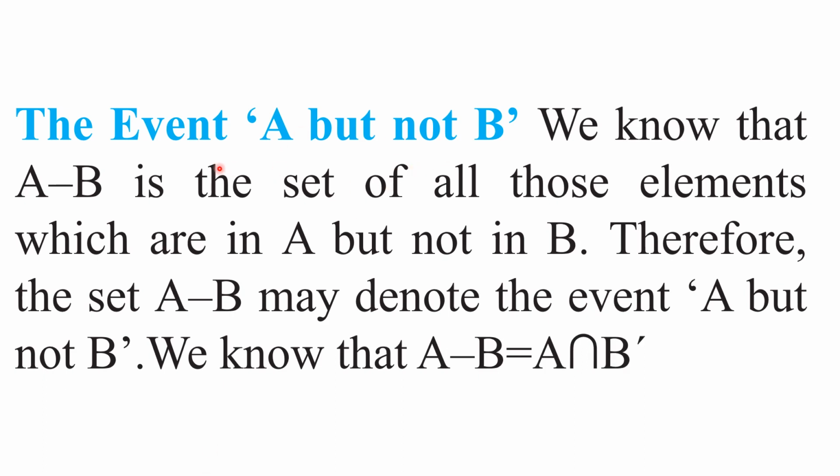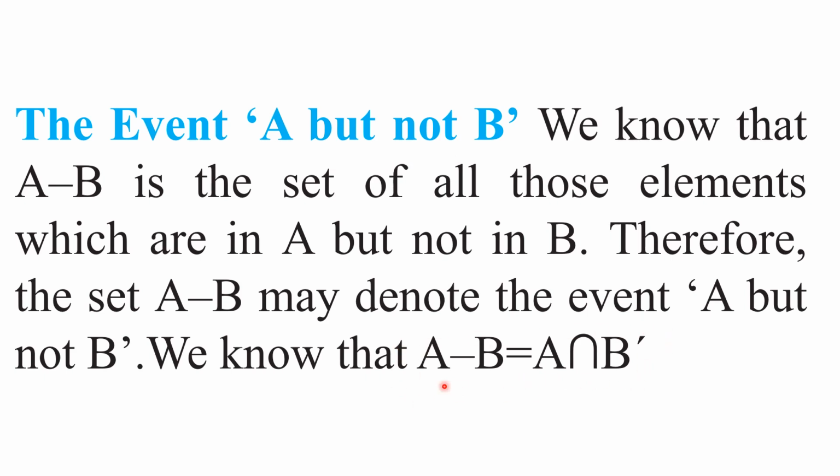Understood this definition, my children? The event A but not B: event A occurs, but event B does not happen. Then we denote this event as A minus B or A intersection B dash.